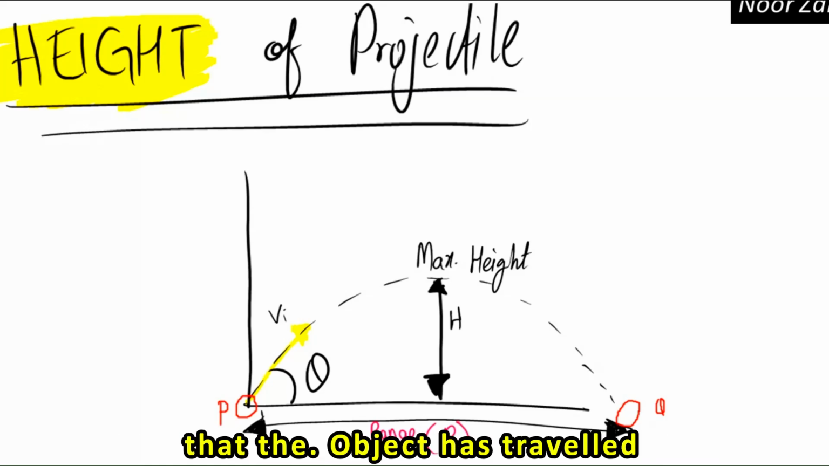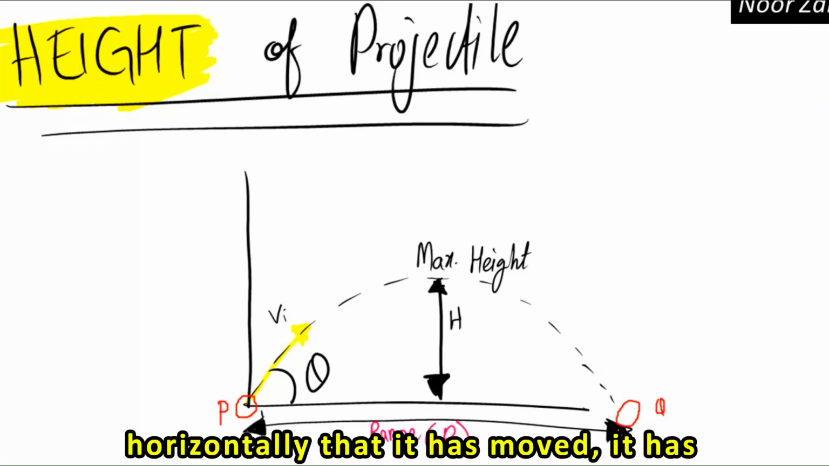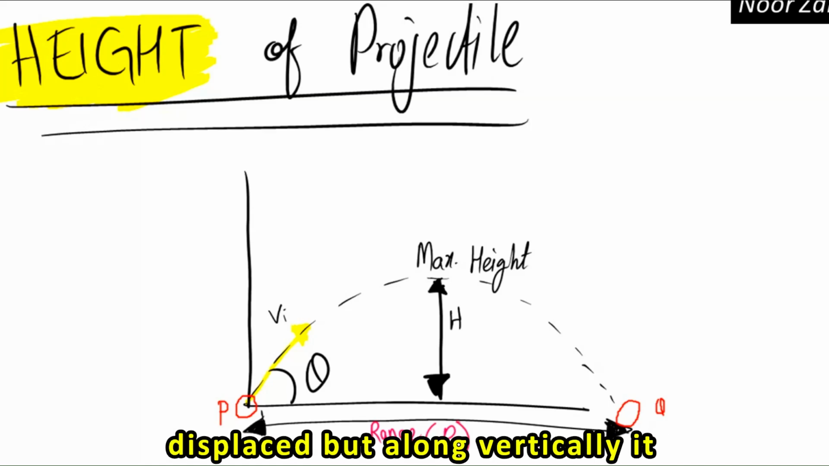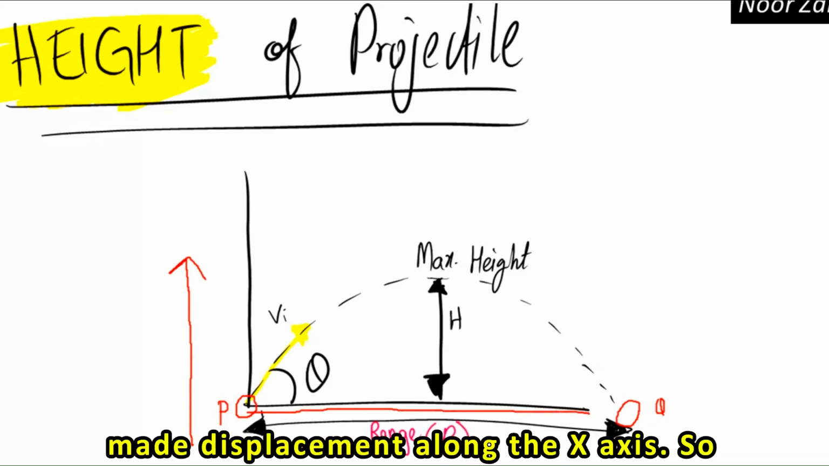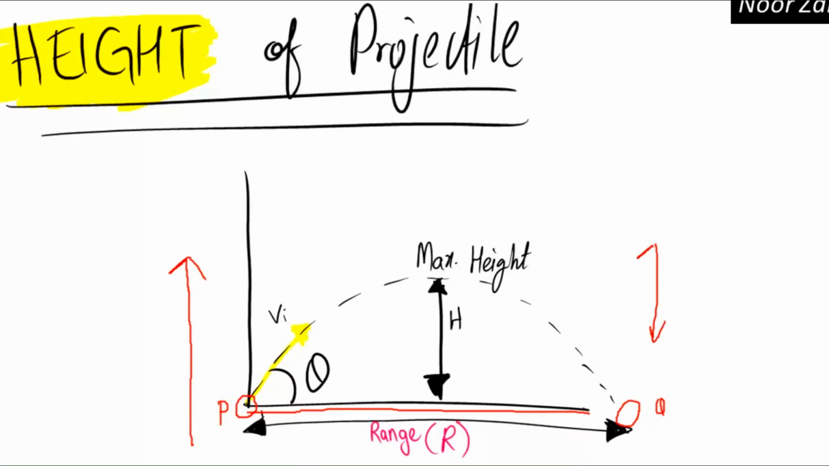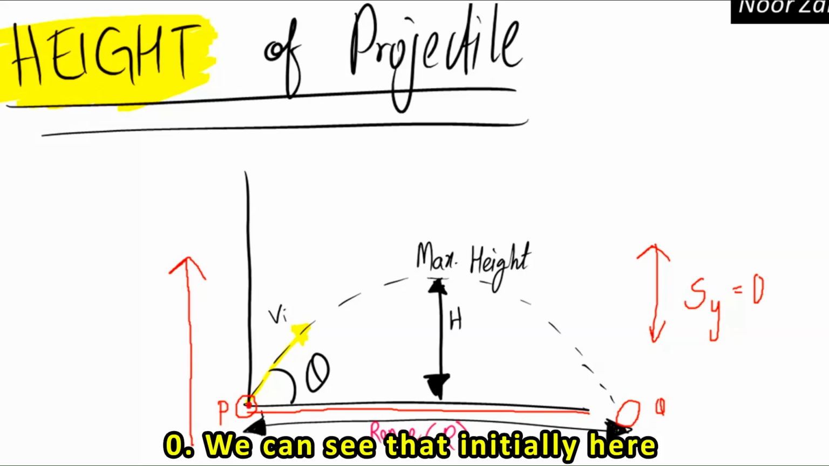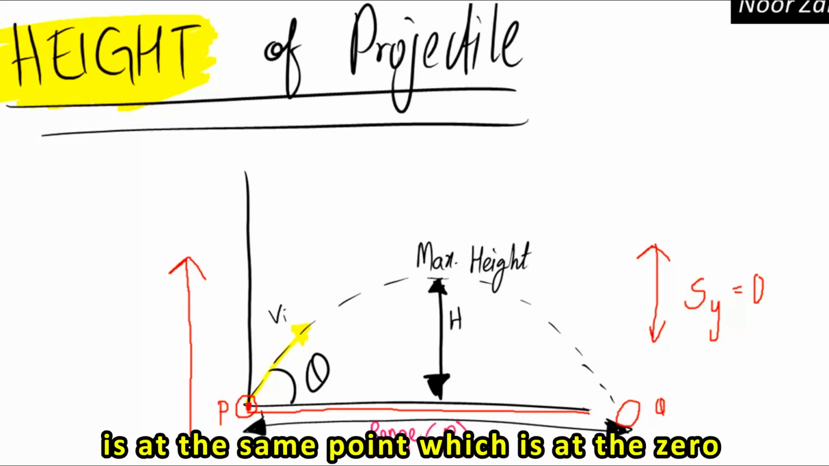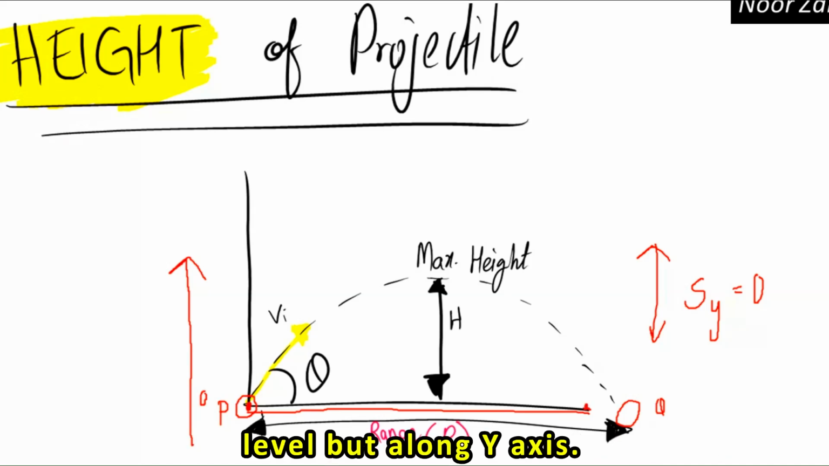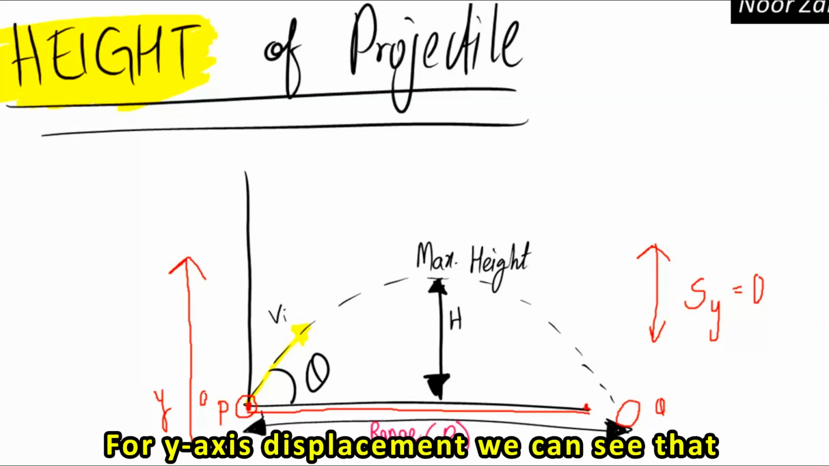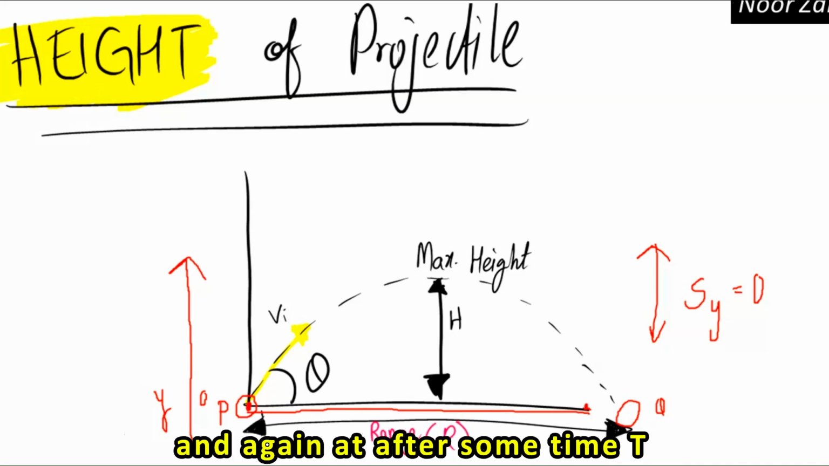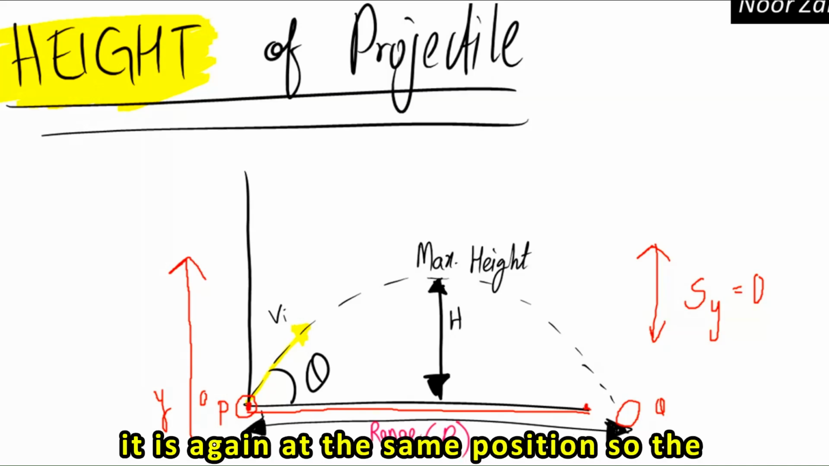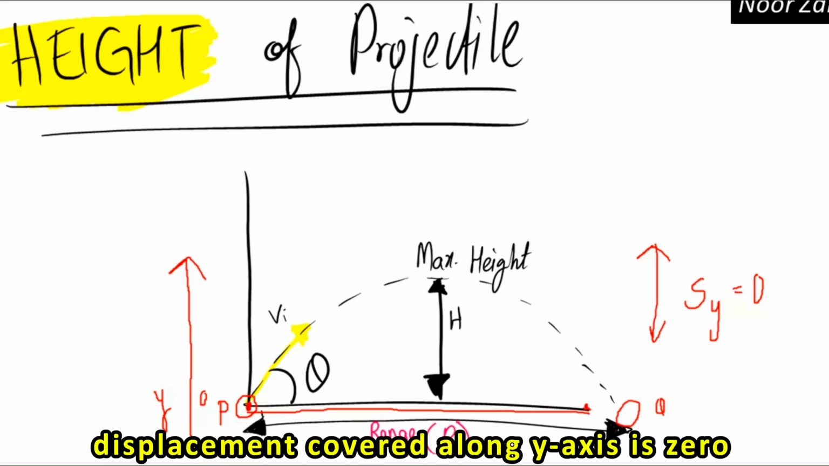You can see that the object has traveled horizontally, it has moved and displaced, but vertically it has not moved. The object has made displacement only along the x-axis. So the displacement along the y-axis is 0. Initially the object was here at point P, and after some time t it is again at the same position, at the 0 level, so the displacement covered along the y-axis is 0.